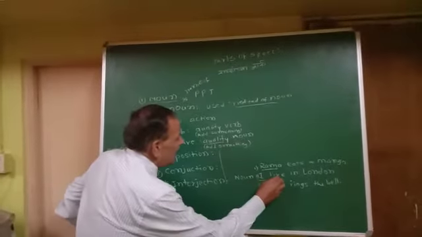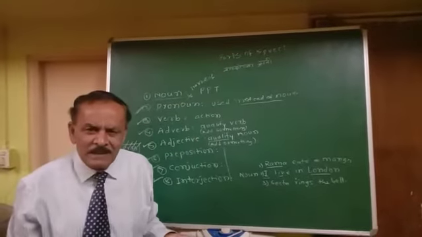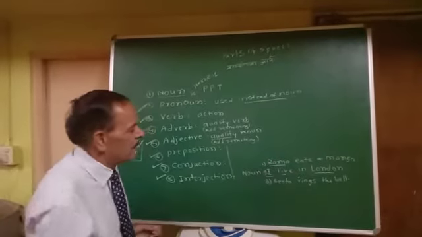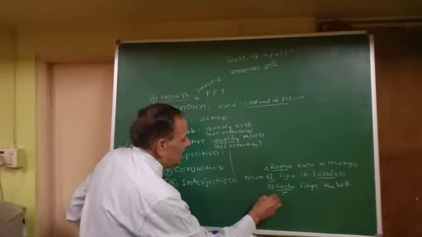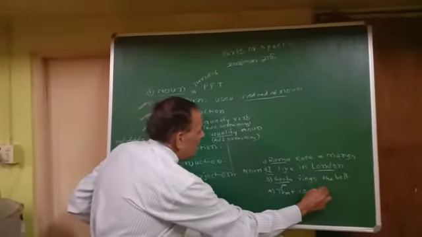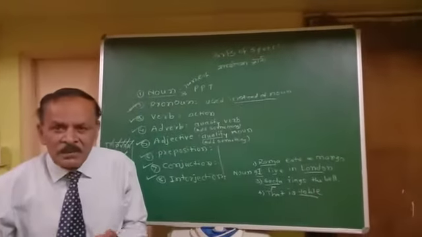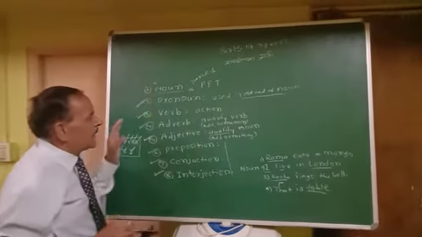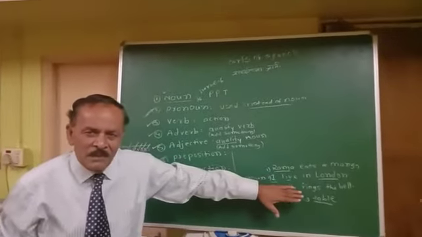I live in London. London is the place, name of the city. Person, place. Sita again, person. That is table. Table is also noun because it is the thing. So here it completes the definition of noun with the proper example.